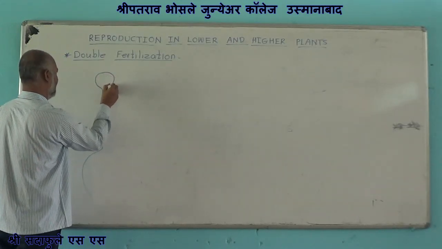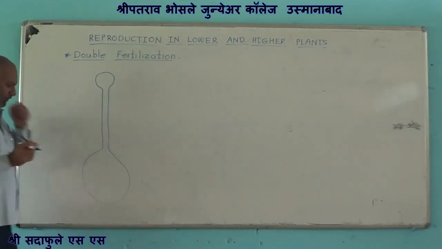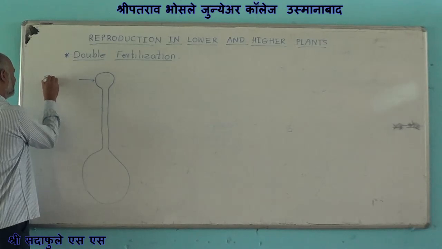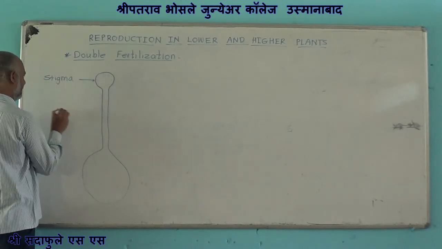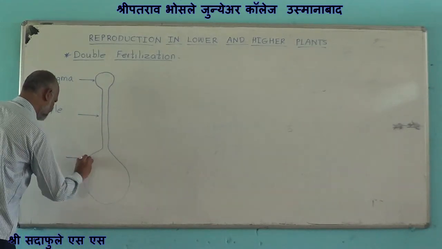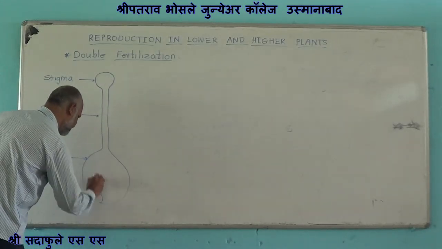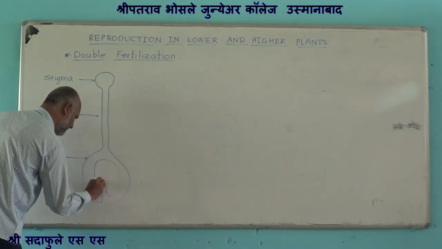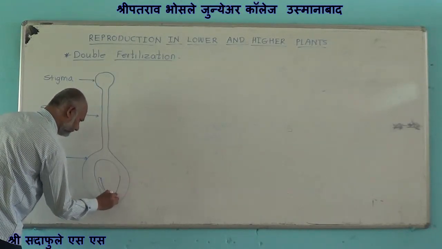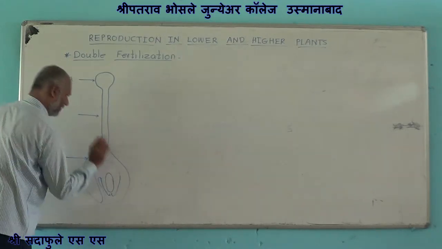In the ovary there is presence of ovule, that is anatropous ovule, simply.